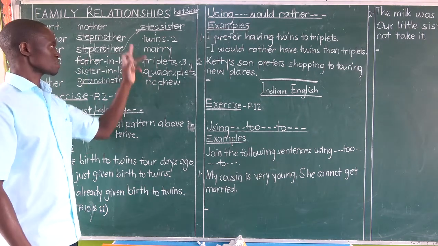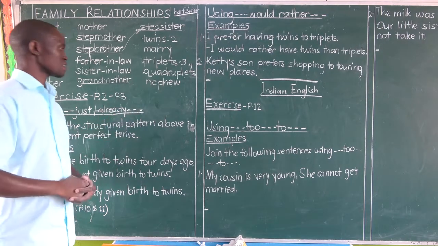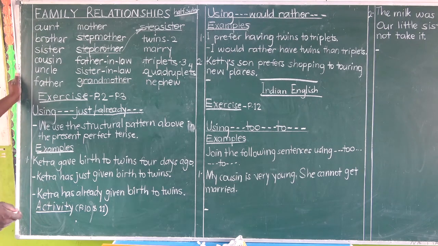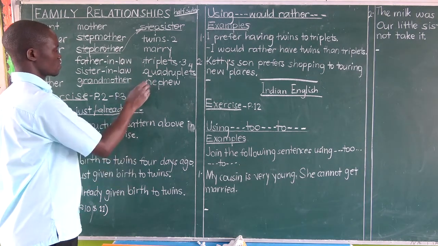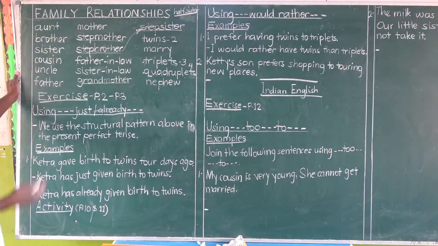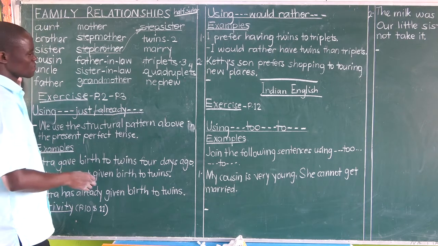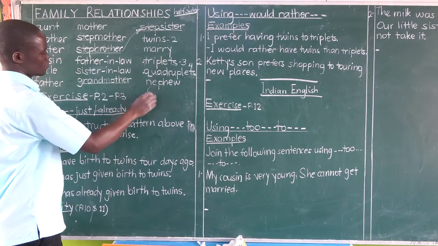Then a nephew is a male child of your sister, or a male child of your brother. What if that child is female? In other words, a girl who is a child of my sister. That one becomes your niece. Meaning niece is the opposite of nephew.